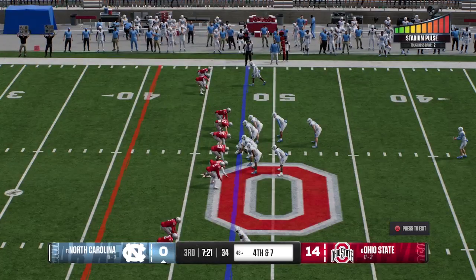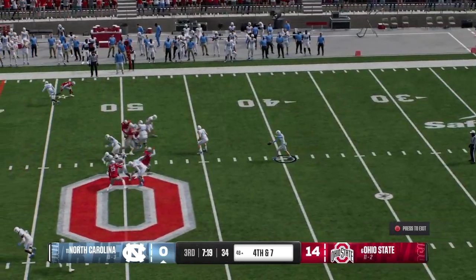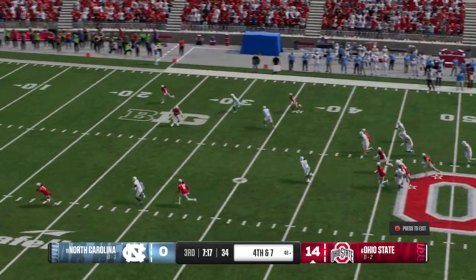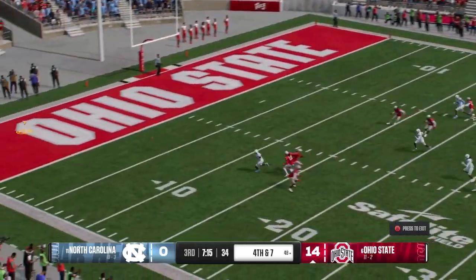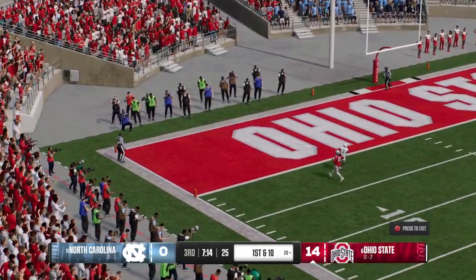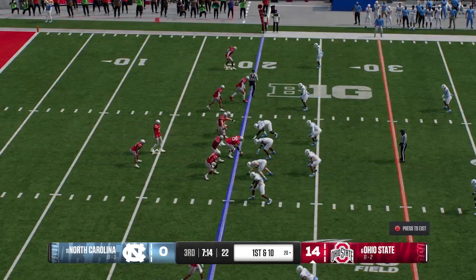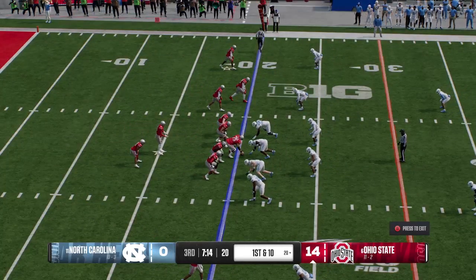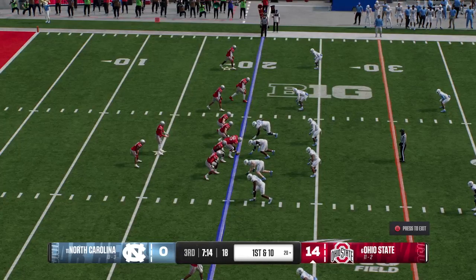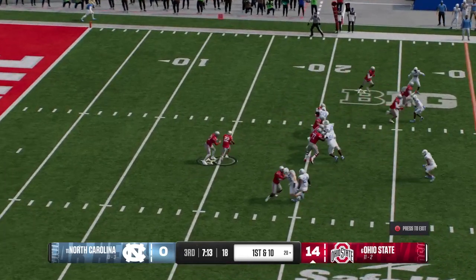And the Tar Heels will bring their punt team onto the field. Forced to kick it away for the 6th time. Punt lands at the 6, but heads into the end zone for a touchback. Here comes the Buckeye offense onto the field. They were forced to punt it last time. Now they're looking to respond and add to this lead.